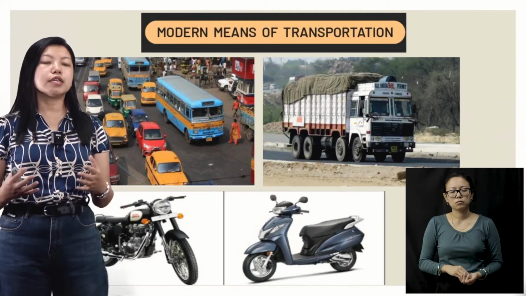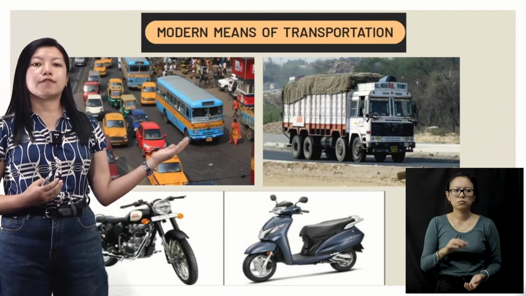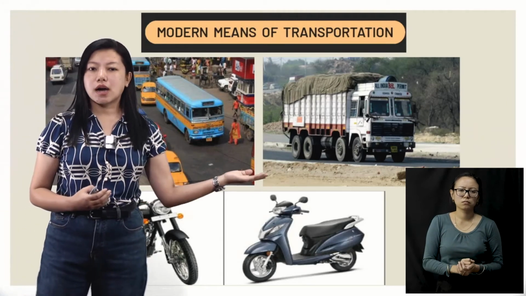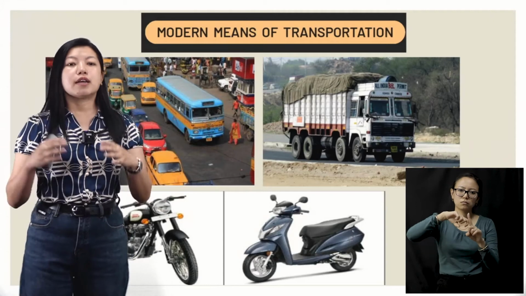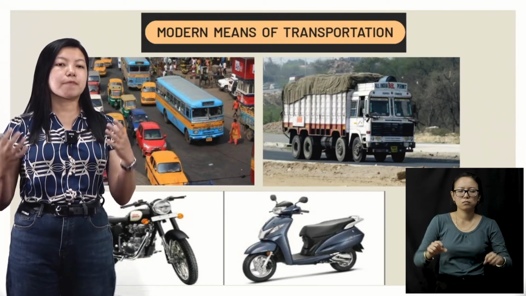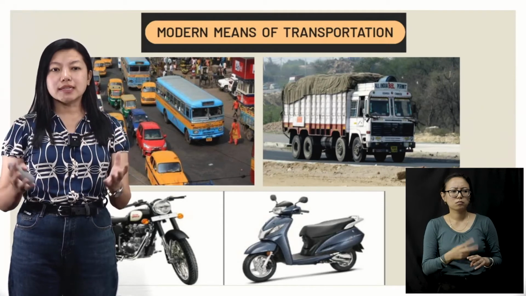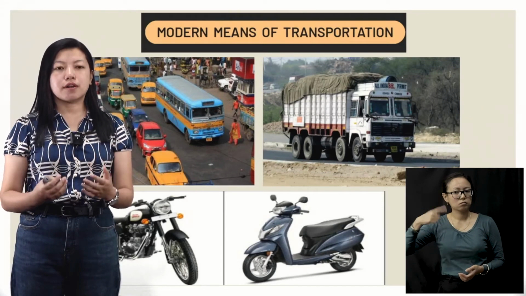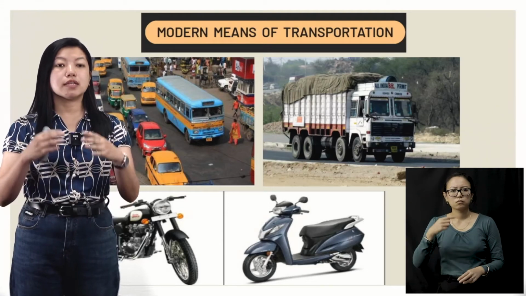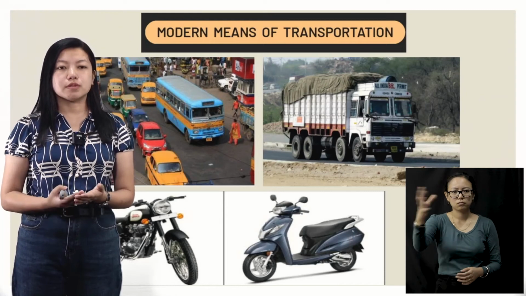Now, when you look into the new generation, you see that we have buses, trucks, motorbikes and scooters, right? And what do you see when you look at these vehicles? You see that they all have wheels attached to them, right? After the discovery of wheels, that was when early human beings first found out the importance of the wheel.